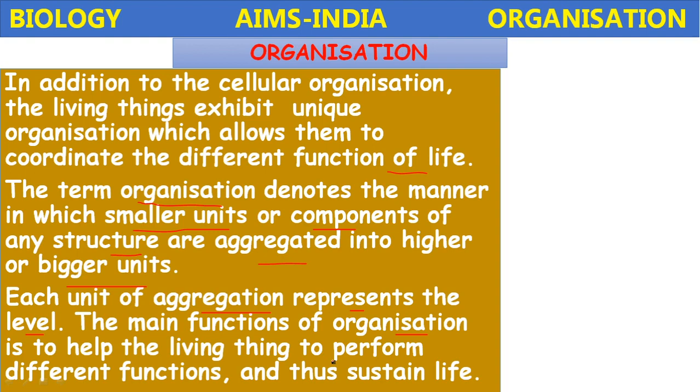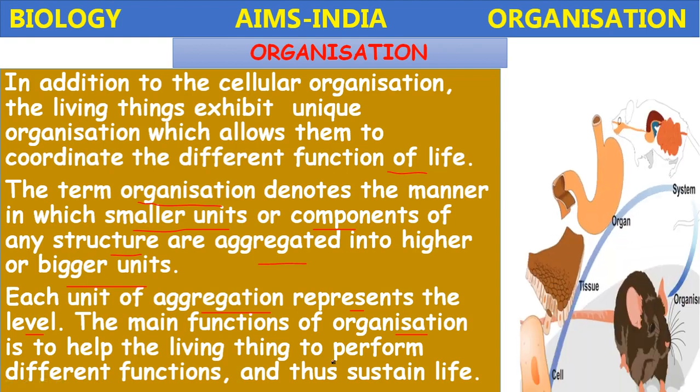In order to survive, a living organism has to perform different functions. In the beginning itself we have studied nutrition, respiration, excretion, reproduction. These are all different functions performed by organisms. So it is the aggregation of smaller units to perform the different functions.